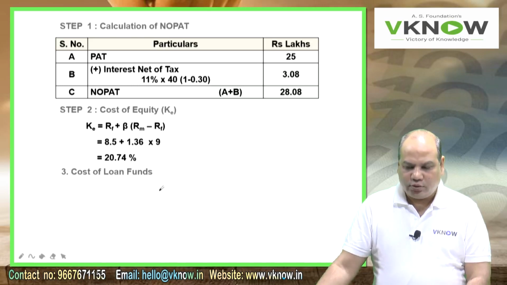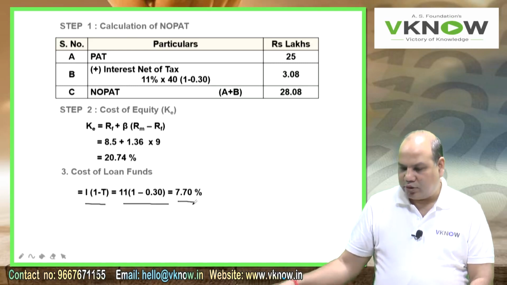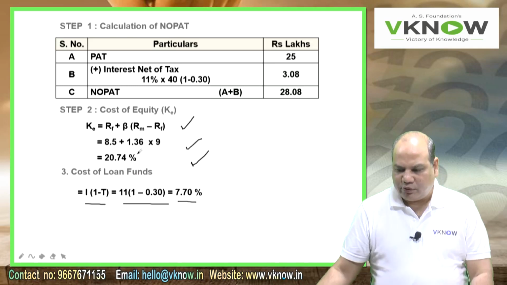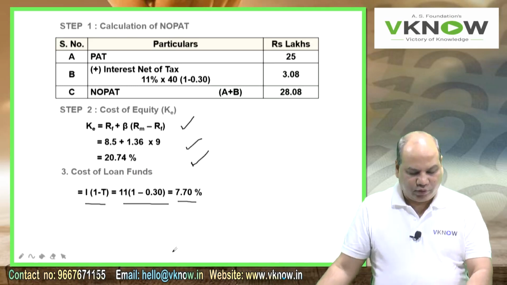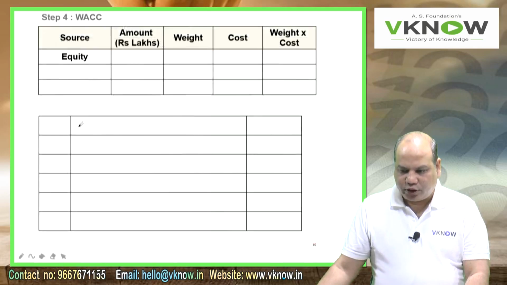Then write down cost of loan fund, is equal to I into 1 minus T. First formula, then calculation, 11 into 1 minus 0.30, then answer. Okay. So this is how you will present it. Formula, calculation, answer. Preferably one below the other. So that is 7.7%.